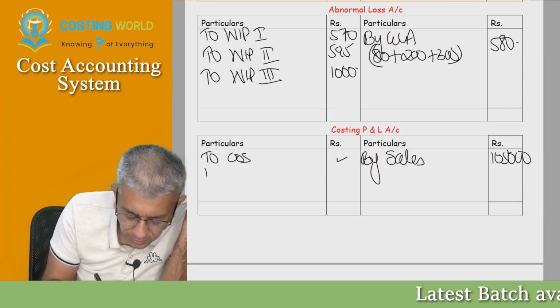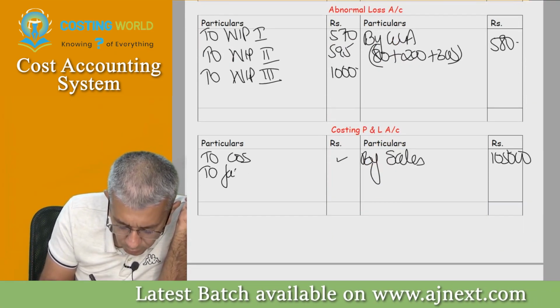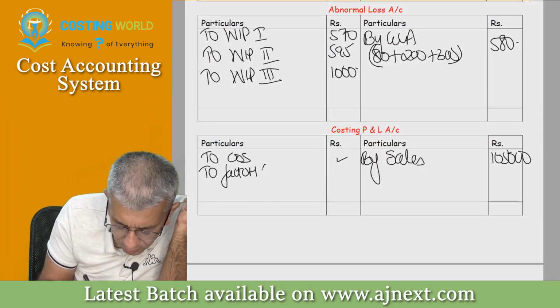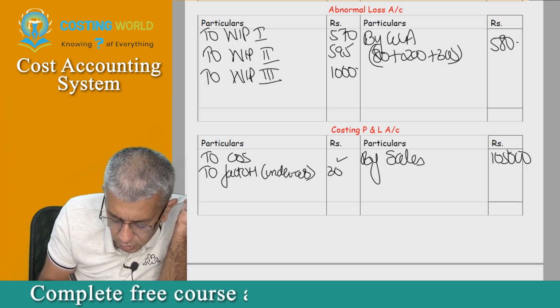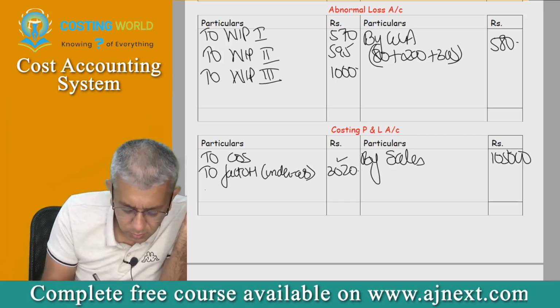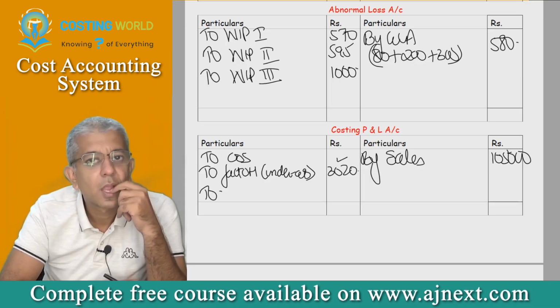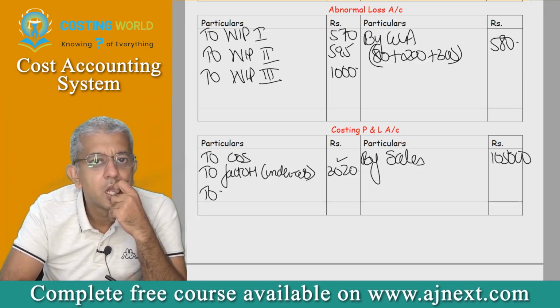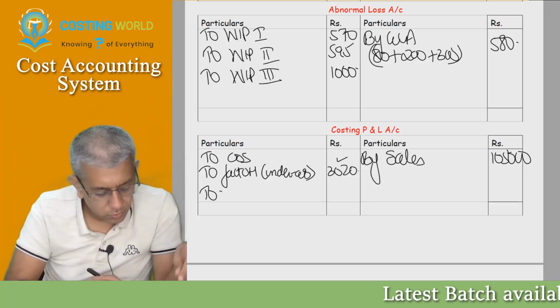Come over to costing P&L account and over here now write down properly: to factory overheads, in bracket, under absorption, 3020.